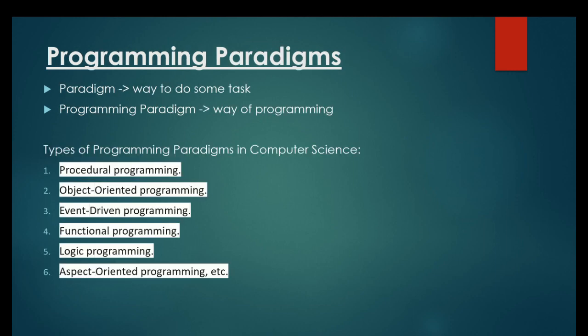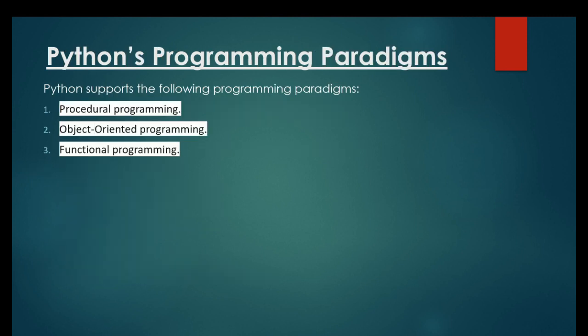Now let me discuss the programming paradigm. What does paradigm mean? Paradigm is basically a way to do some task, and programming paradigm means the way in which you do programming. In computer science there are different types of programming paradigms such as procedural programming, object oriented programming, event driven programming, functional programming, logic programming, aspect oriented programming, and so on. Python supports procedural programming, object-oriented programming and functional programming. So this is the quick introduction of Python. Now let's get started with Python.